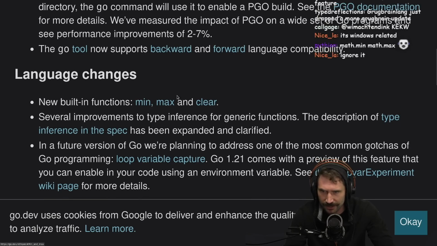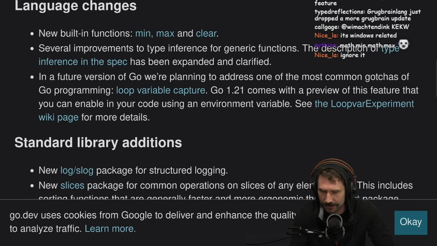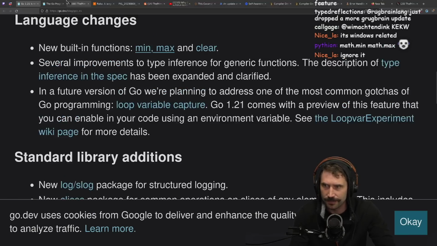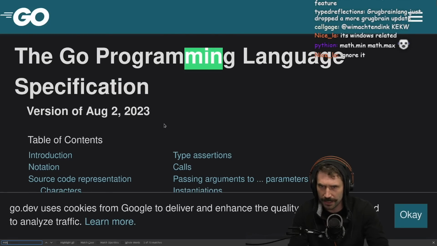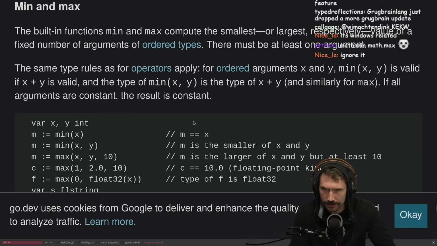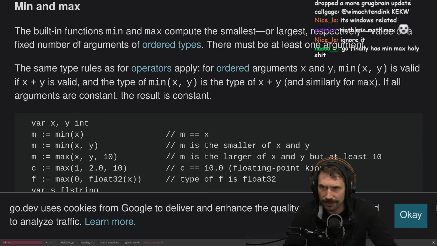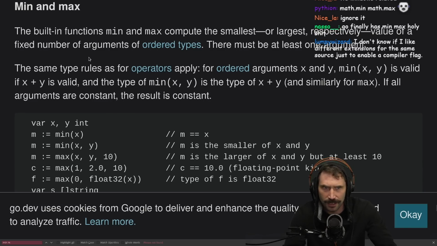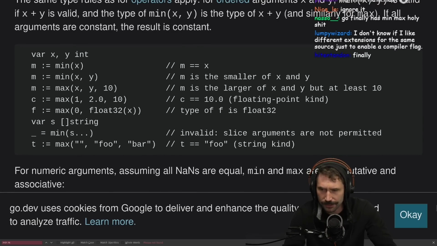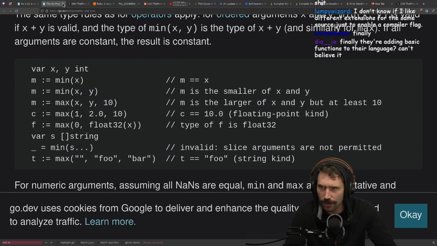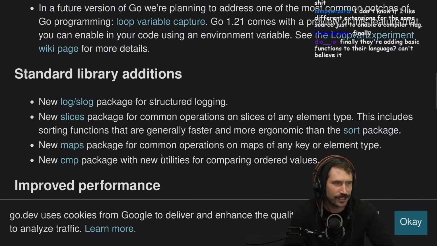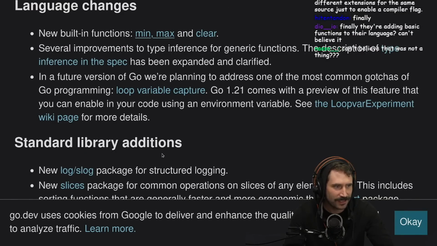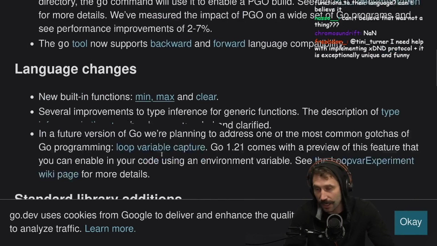Is this due to them now having generics, so you can just have generic min and max? Is that what's happening here? Min and max. The built-in functions min and max compute the smallest or largest, respectively, value of a fixed number of arguments, ordered types. Oh, interesting. They actually have proper min and max. Let's go, Go. I appreciate that. Finally, they're adding some basic functions to the language. Can't believe it. This will make Go, honestly, a lot better.